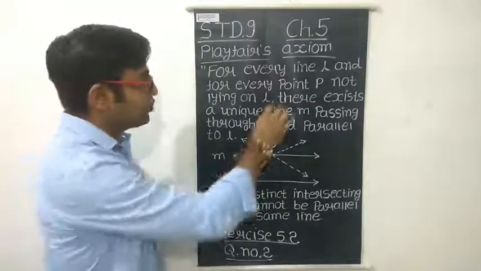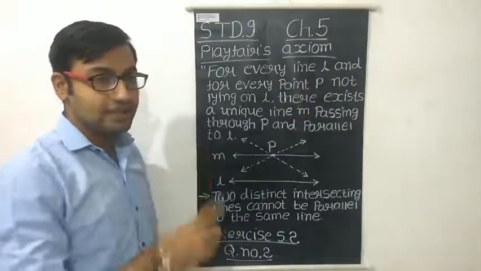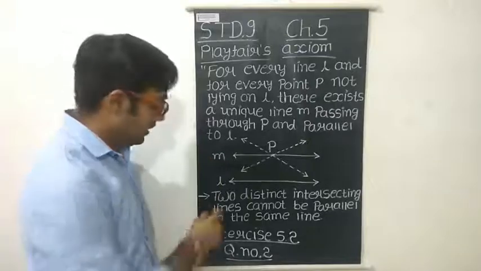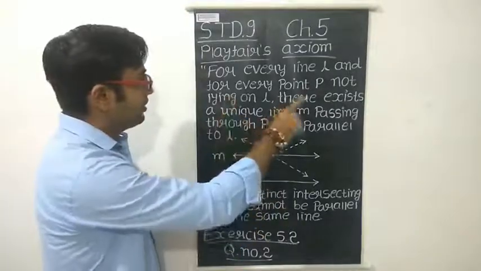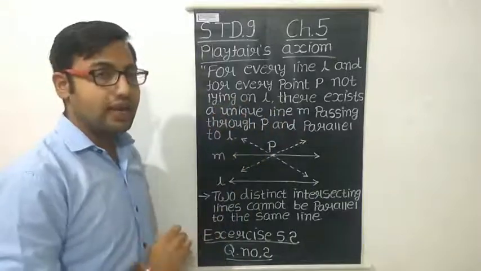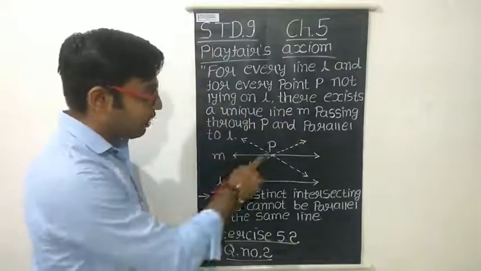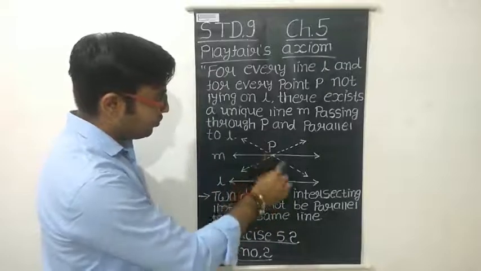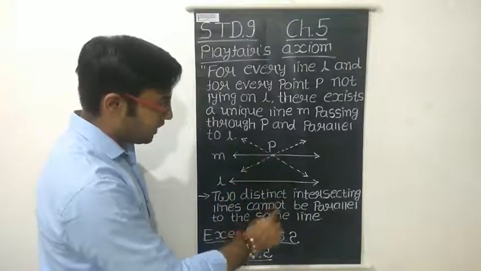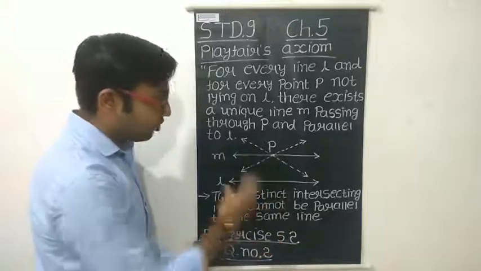So here, first of all, we are given a line, that is L. Let's suppose this is a line L. We have to consider a point that is not lying on this line. We can take it here or we can also take it on the downside of this line.